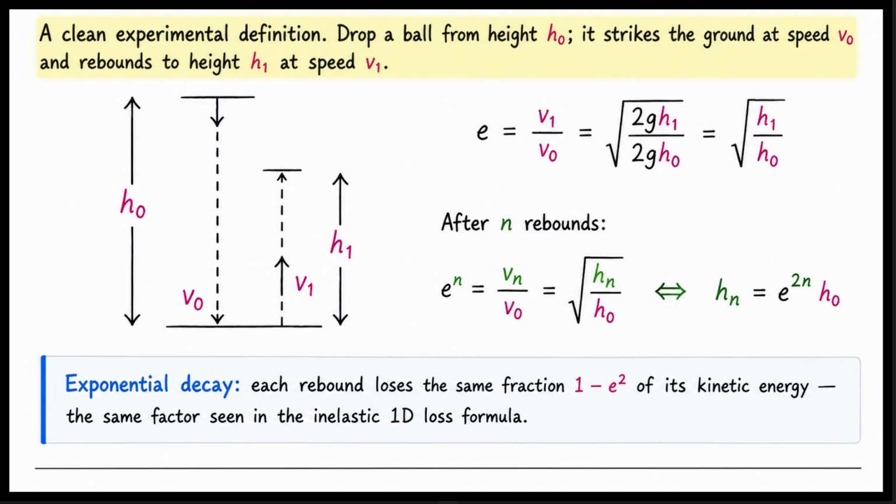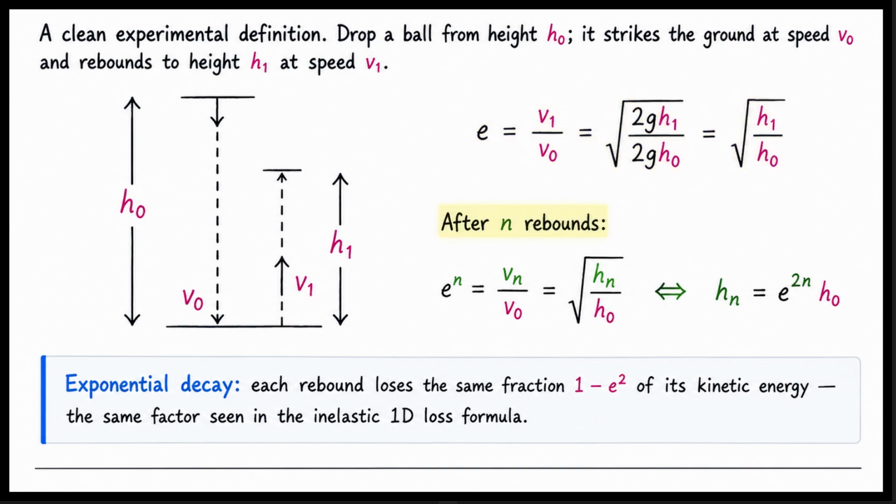We can define the coefficient of restitution cleanly using drop heights. Imagine dropping a ball from an initial height h0. It strikes the ground at speed v0. It then rebounds to a new height h1, leaving the ground at speed v1. The coefficient e equals v1 over v0. Using kinematics, this equals the square root of 2gh1 over 2gh0. The 2g terms cancel. e equals the square root of h1 over h0.